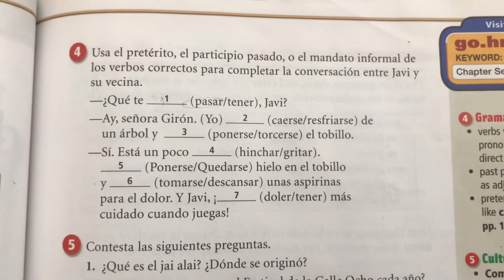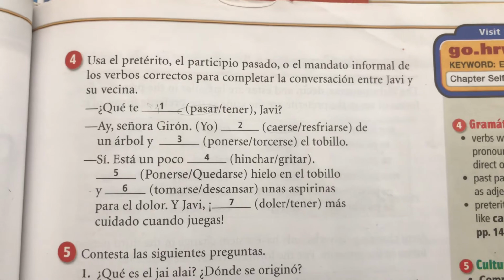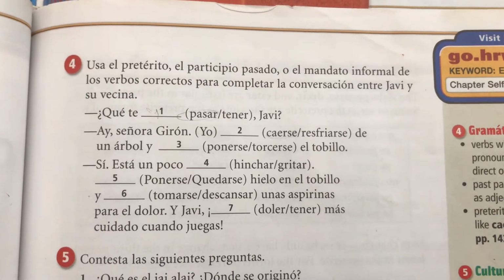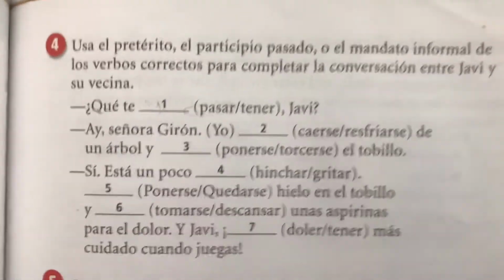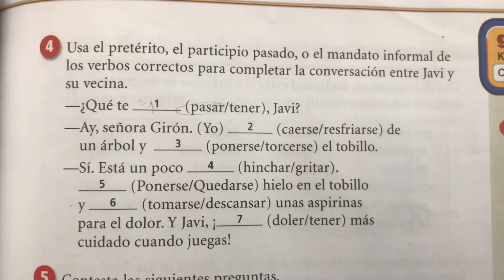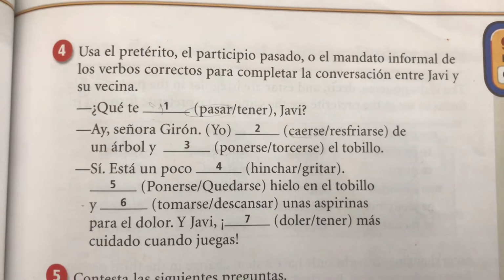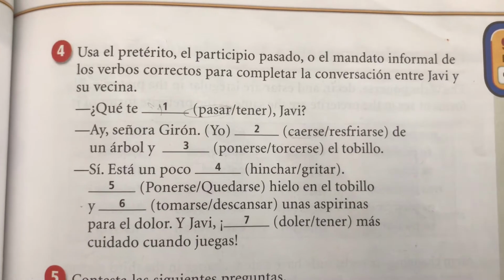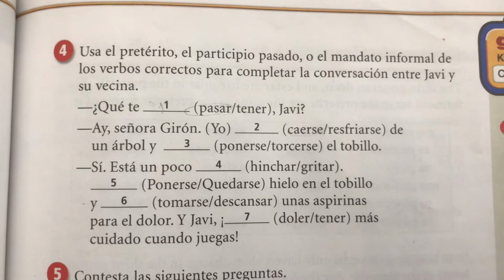So you're going to pick the correct verb, and then you're going to use the preterite form of it, or the past participle, or an informal command to complete the conversation. Okay? So, for example, number 1, get that blank, Javi. So she's asking him something. Okay? So you know you have to use the preterite. So you can't say que te pasa or que te tienes. But that right there lets you know tener is not going to work. Okay? You can use pasar.